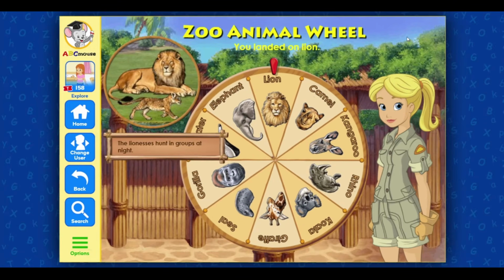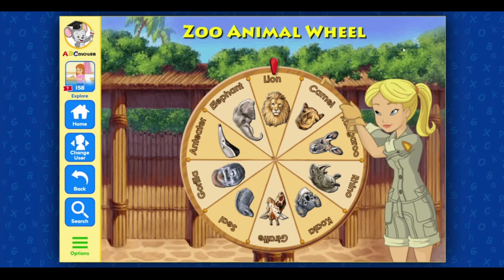You landed on lion. The lionesses hunt in groups at night. Spin the wheel.